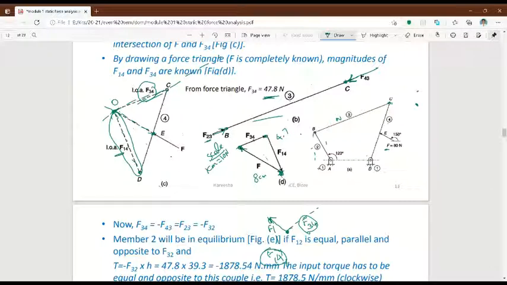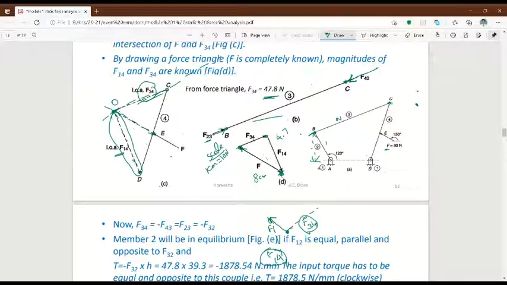But this vertical distance is 39.3 mm, that is 3.9 centimeter. Initially AB is 4 centimeter, but this is 3.9 centimeter.